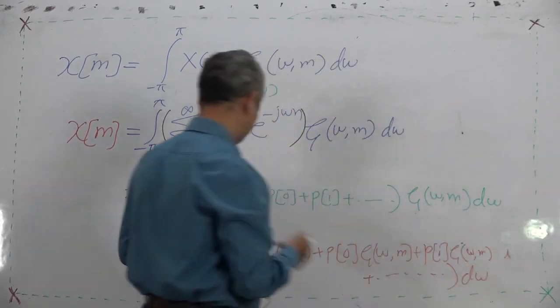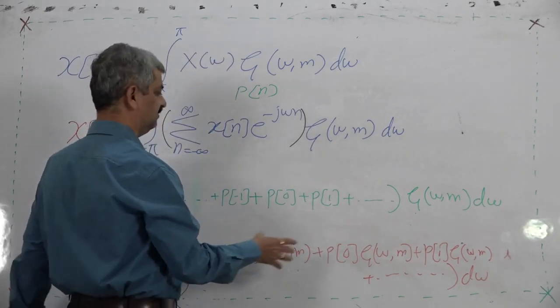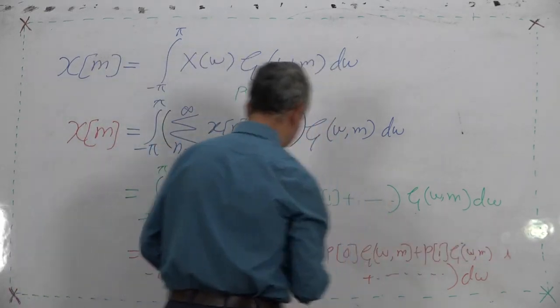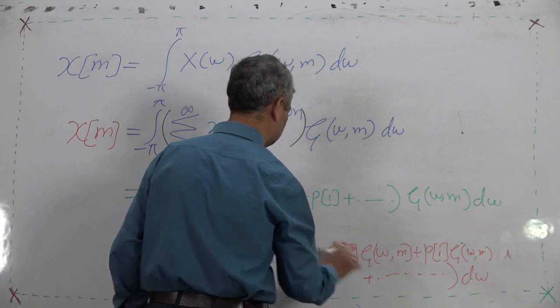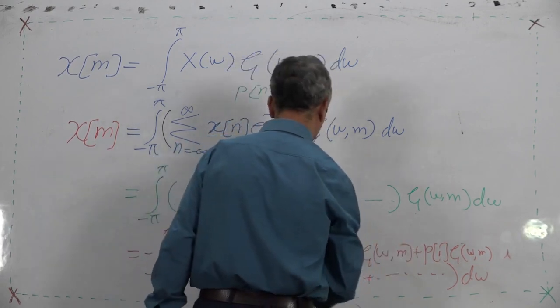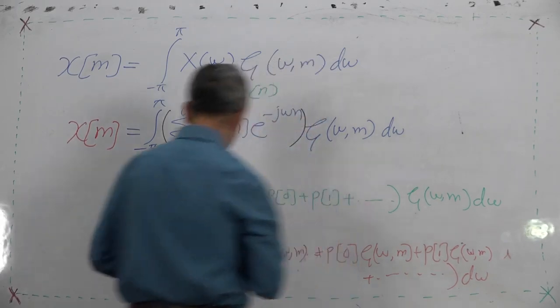So what does it mean? This dω also you can bring inside. The entire product you can bring inside, or you can do it at the next stage. So in the next stage, what do we do?